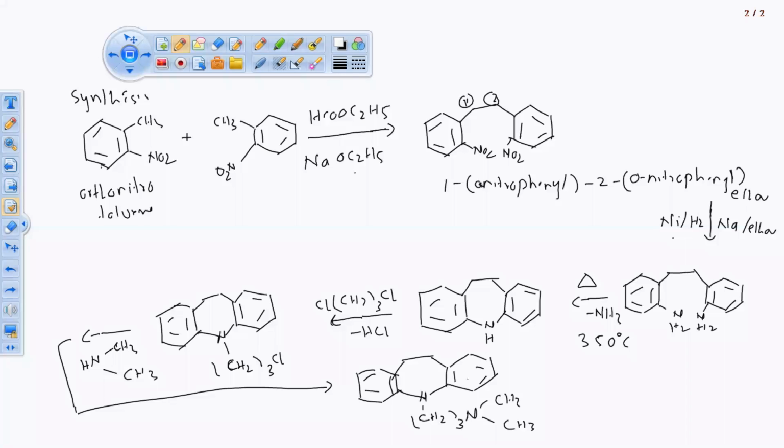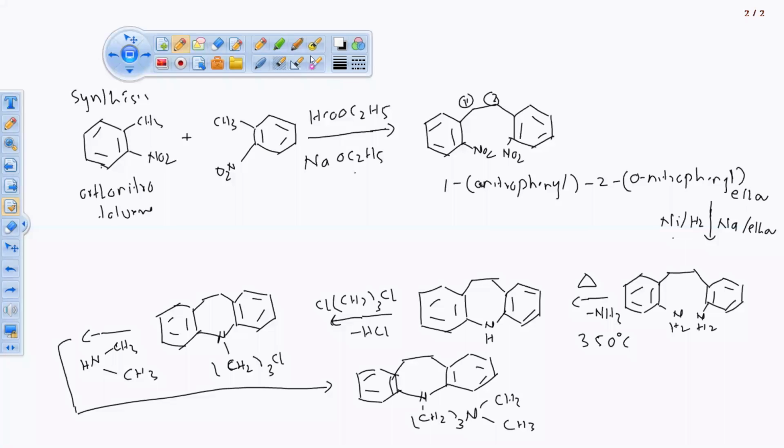Then the metabolic reuptake cycle will get converted into normal form in the presence of this drug. Before giving this drug, that one is abnormal. When we give imipramine, that neurotransmission cycle, metabolic cycle will get into the normal stage or normalized form. So this is the importance of that drug.